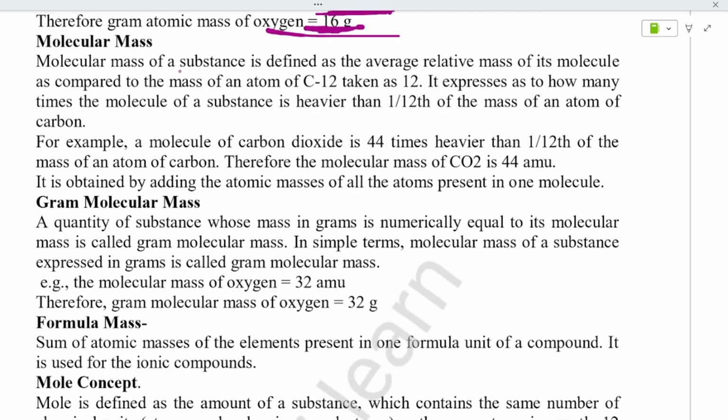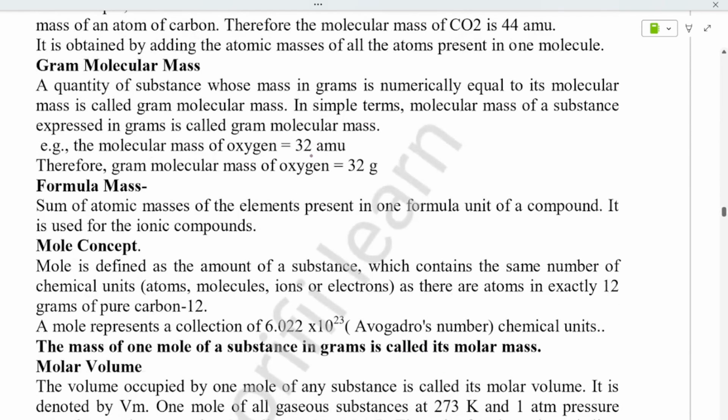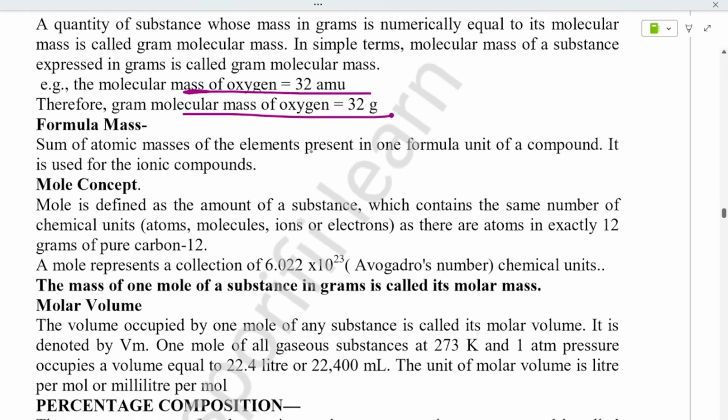Next you have to find molecular mass. It is defined as the average relative mass as compared to the mass of carbon 12 taken as 12. Here it is not 1/12, here it is 12. If you take the molecular mass of oxygen, it is 32. Atomic mass was 16, molecular mass is 32.